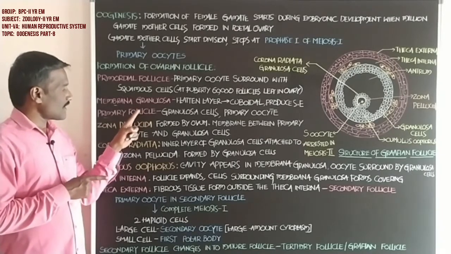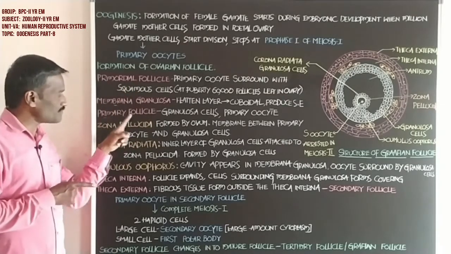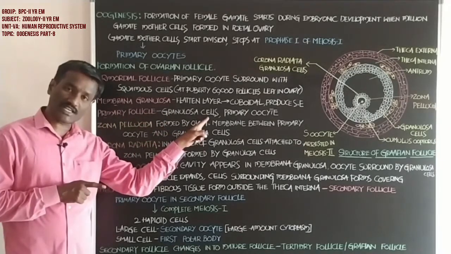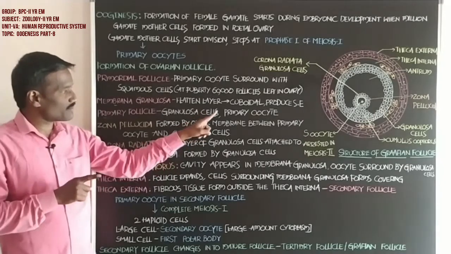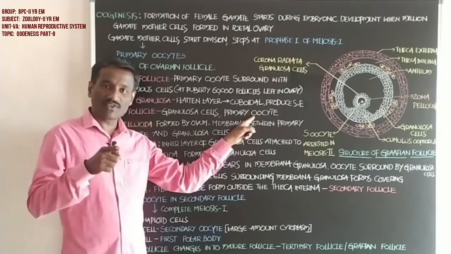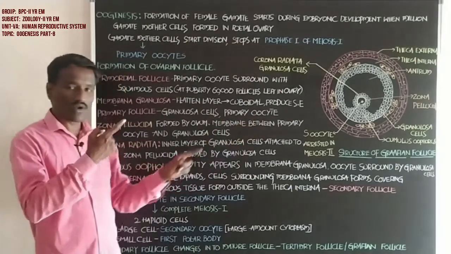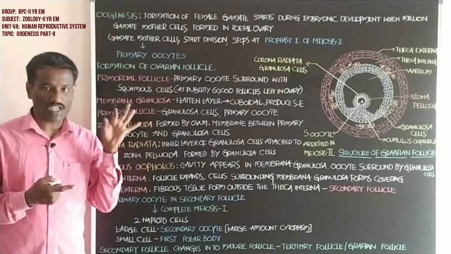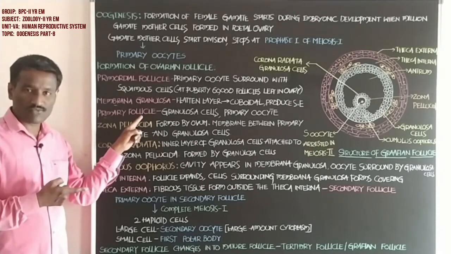The primordial follicle develops into the primary follicle. What about the primary follicle? Granulosa cells present in the membrana granulosa surround the primary oocyte. The primary oocyte and the surrounding granulosa cells are collectively called the primary follicle. This primordial follicle develops into the primary follicle.